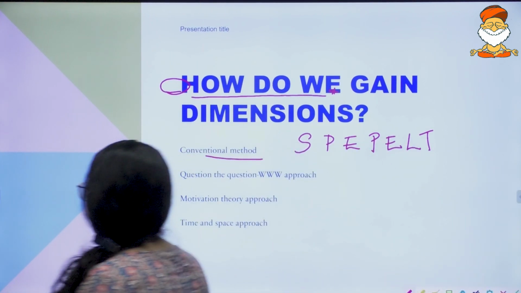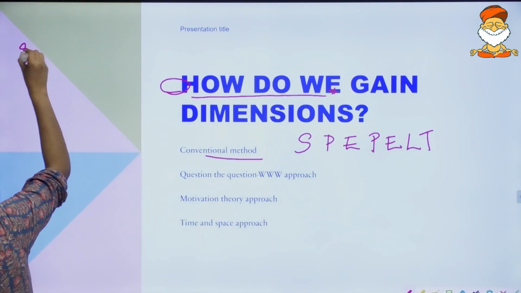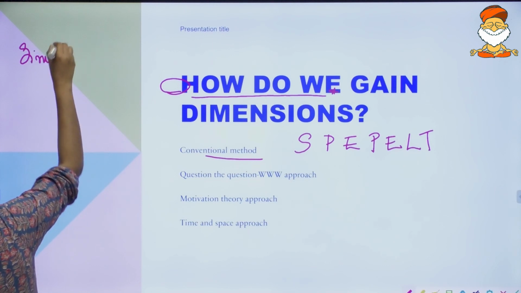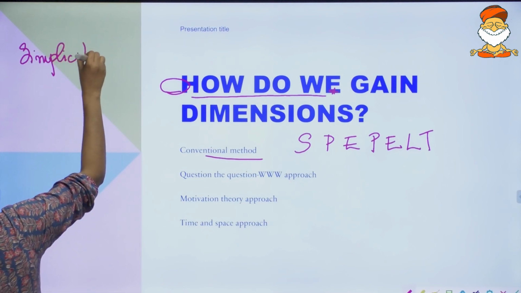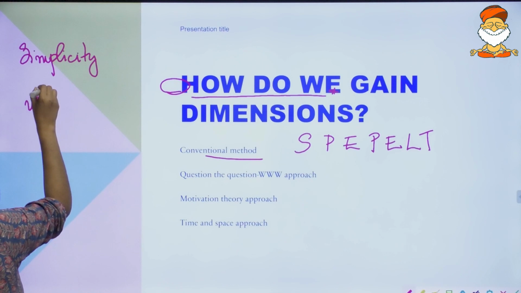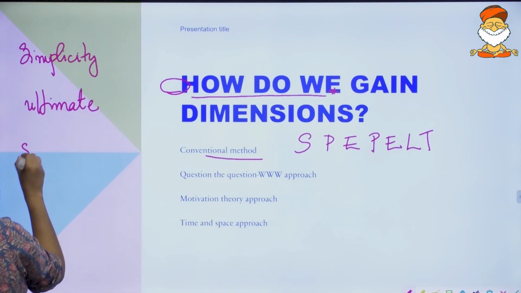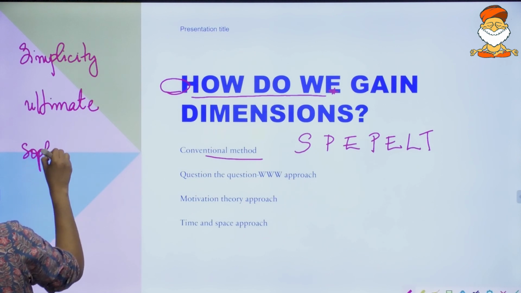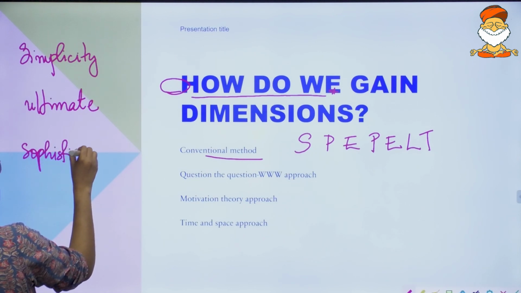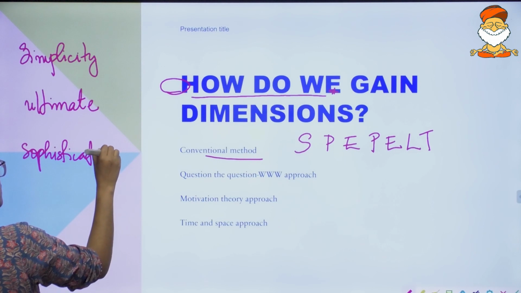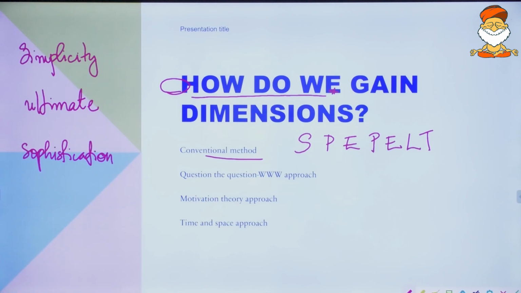Let's write that topic down over here. Simplicity. There's the next word, ultimate. And there's a next word, sophistication. You question each thing.